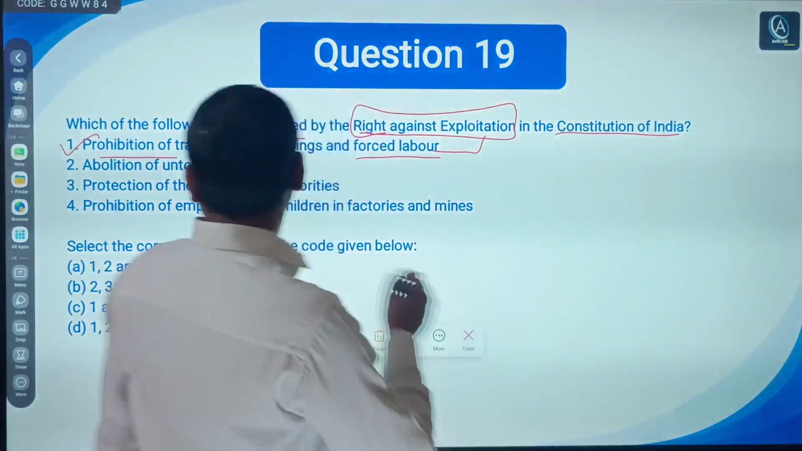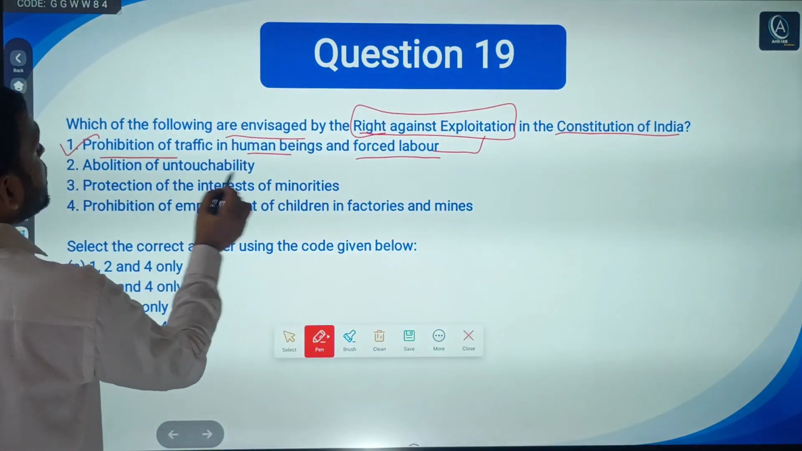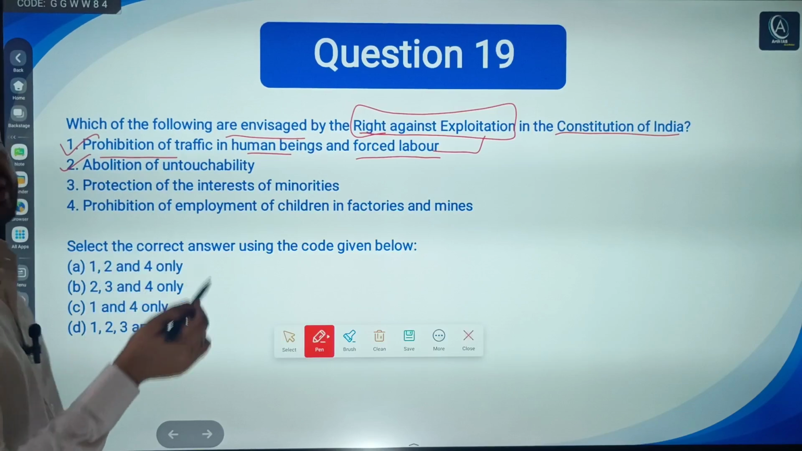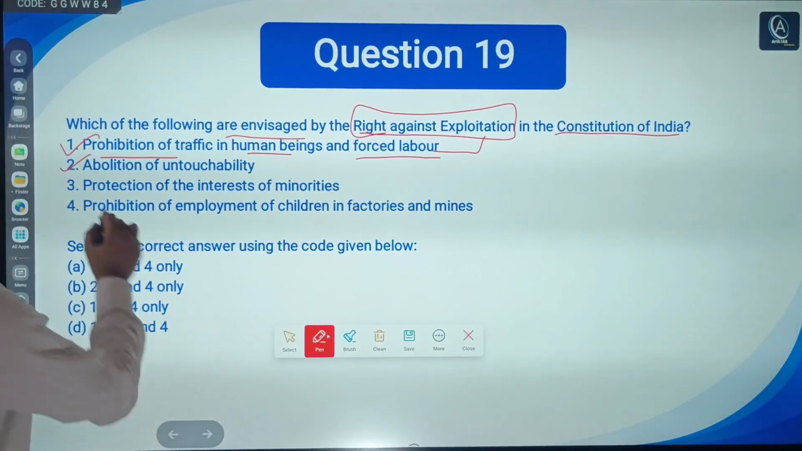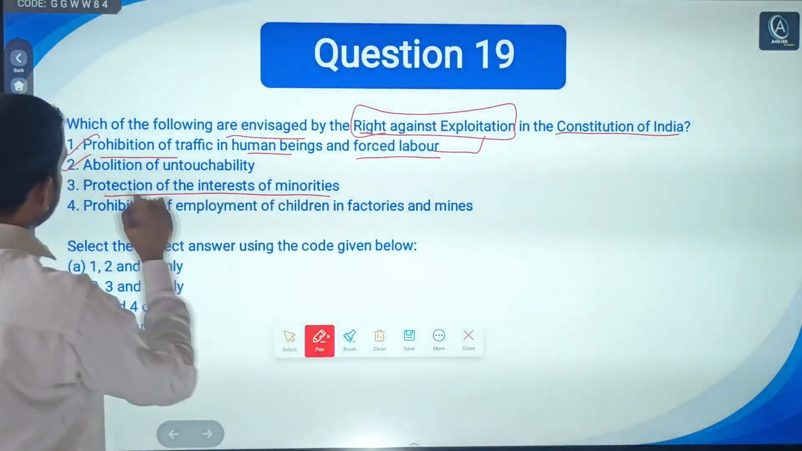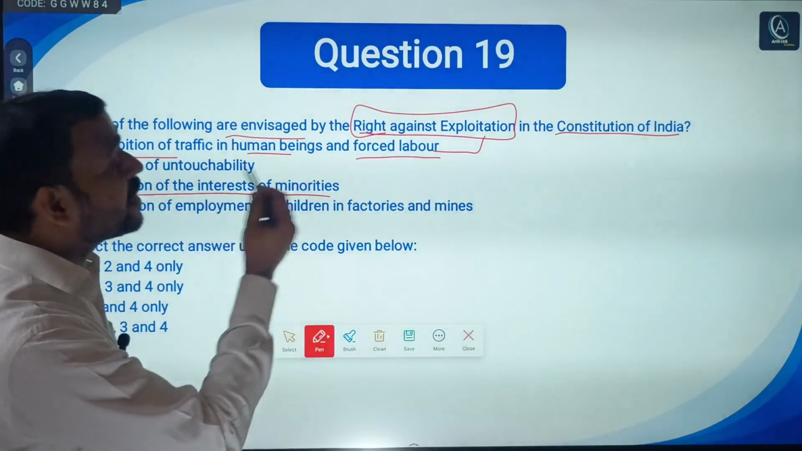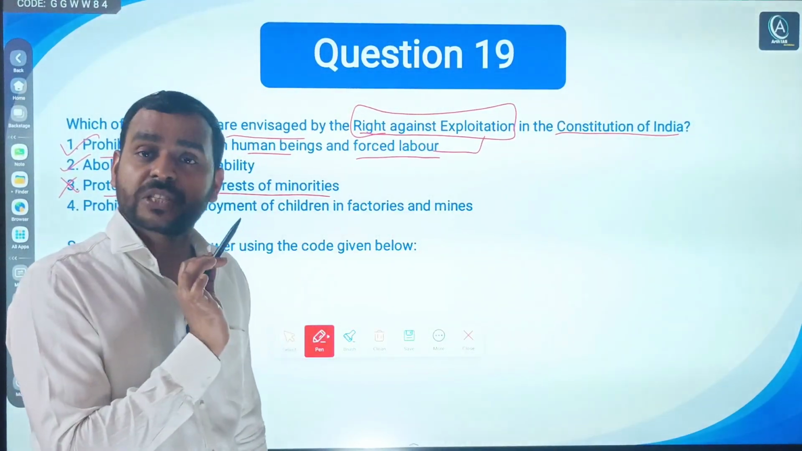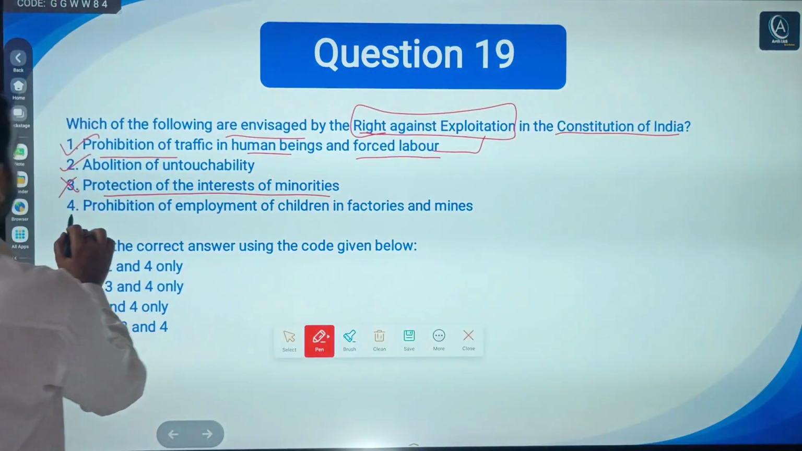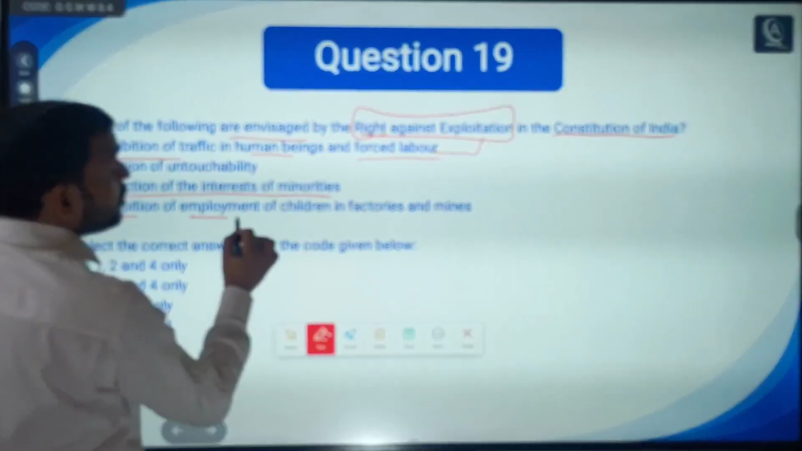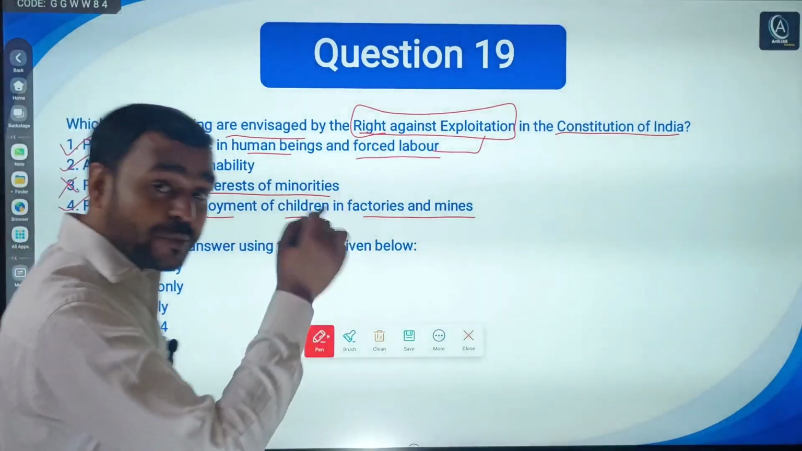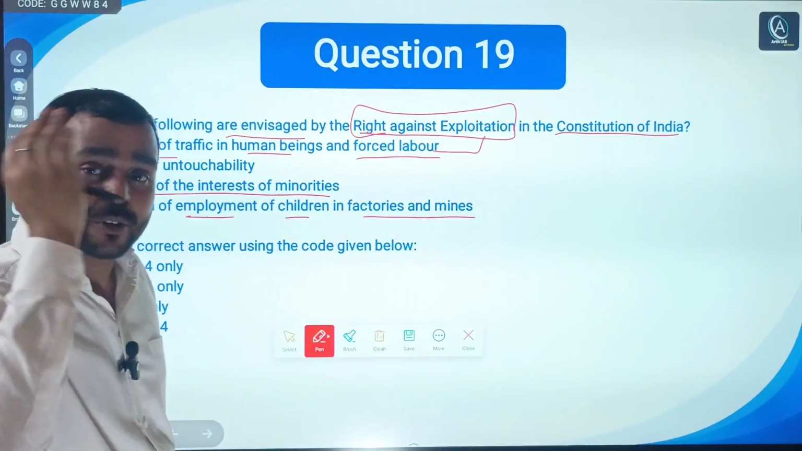So this is correct. Second, abolition of untouchability. Obviously, this is also correct and comes under the right against exploitation. Third, protection of interest of minorities. No, it does not come under the right against exploitation. It comes under rights of minorities. Fourth, prohibition of employment of children in factories and mines. Obviously, it is common sense. Even if you don't know, you can apply your common sense.